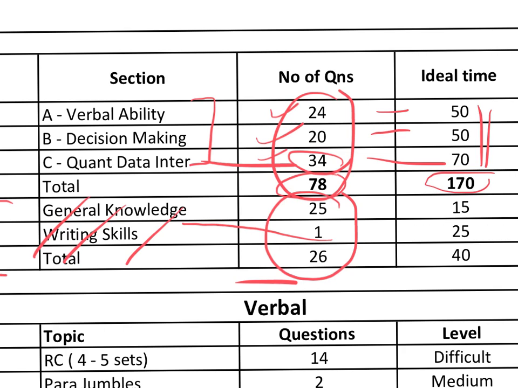Fine, you can change your breakup, you can do 60, 60, 50. But maths obviously needs a little bit more time than the other sections, because the level of difficulty is going to be higher than what you have seen in other exams including CAT. Alright, 40 minutes are going to be there for section number 2. For that 40 minutes I recommend 15 minutes for GK and 25 minutes for essay writing. That's the ideal time breakup for both sections.